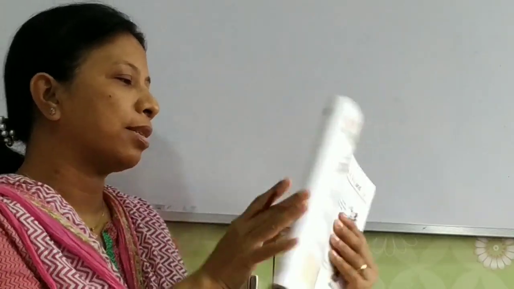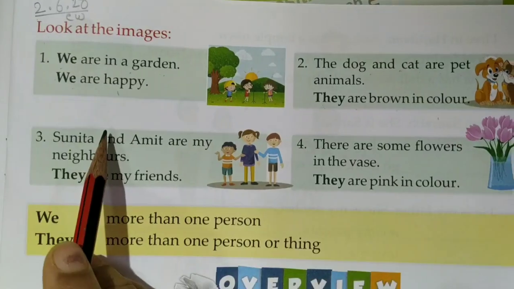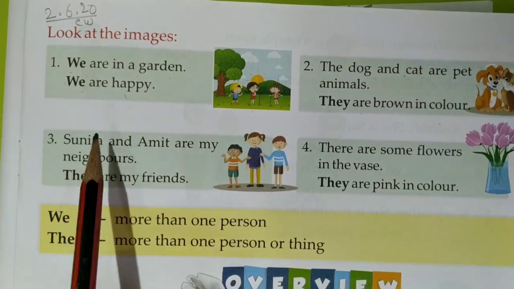Replace words from your English grammar book, chapter 6. What are these replace words? Replace words we use in place of a naming word, like I, you, he, she, they, we and it. Yesterday we had done pages 31 and 32, and today we will do pages 33 and 34. So kindly take out your book. We are going to do page 33.